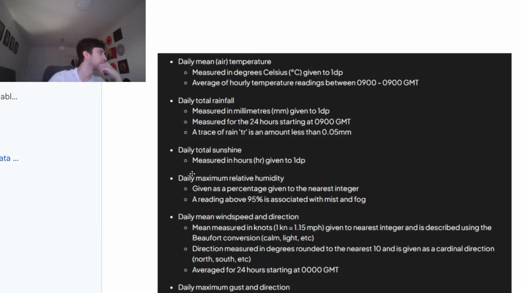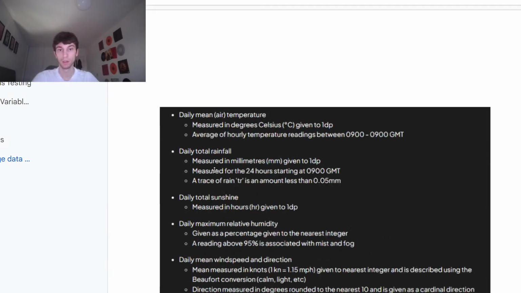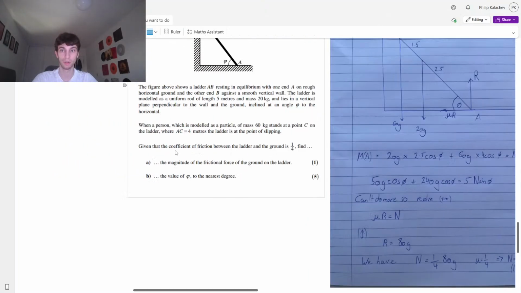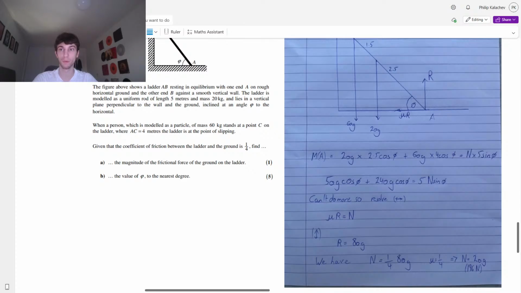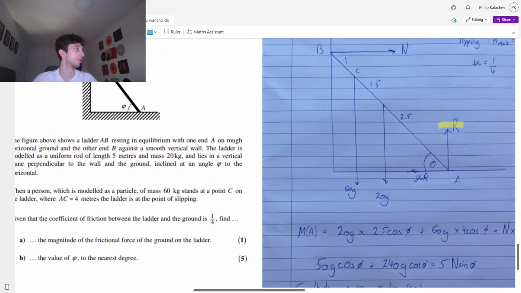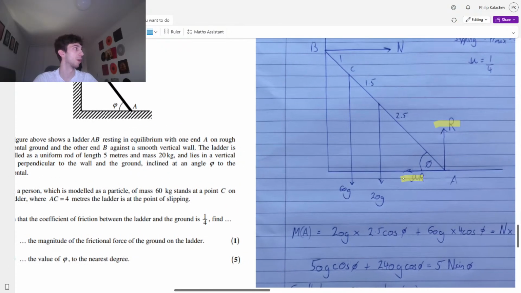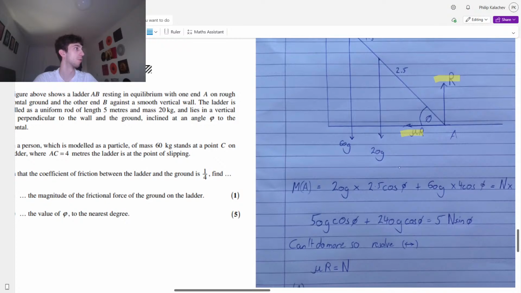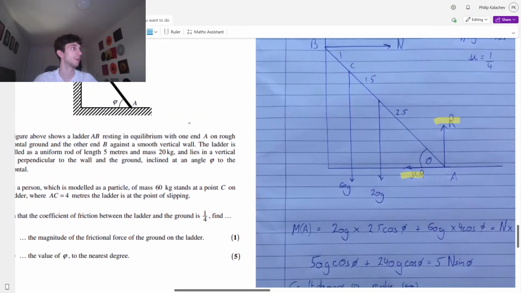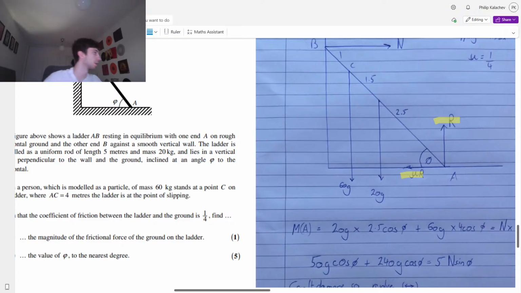Where did R come from? R was just the reaction force from the ground onto the ladder. Because we're on the point of slipping, friction is mu times R. Then what we did was resolve horizontally, which is mu times R equals n, and then we resolve vertically. Same thing as always. R is just the reaction force.